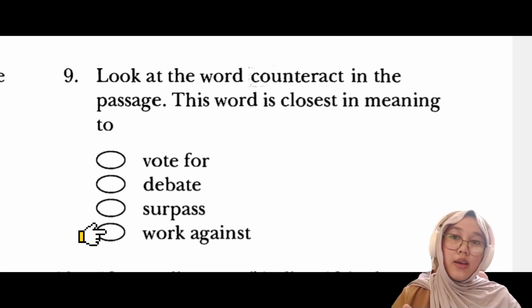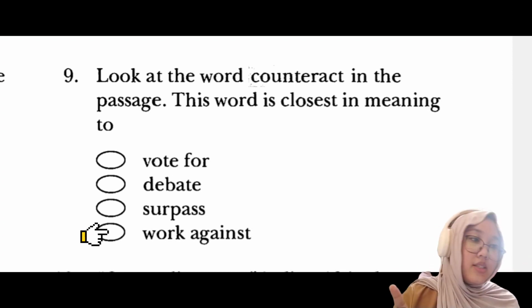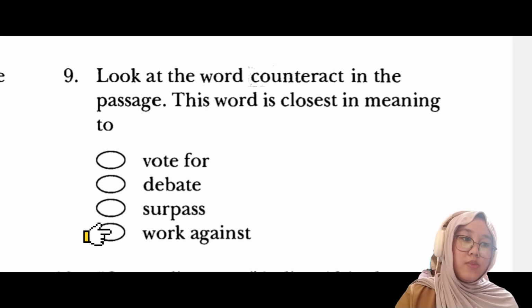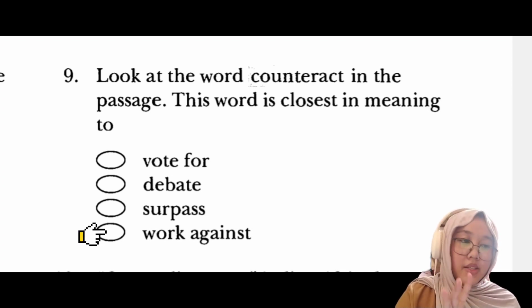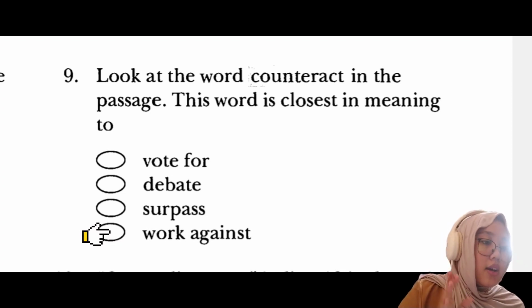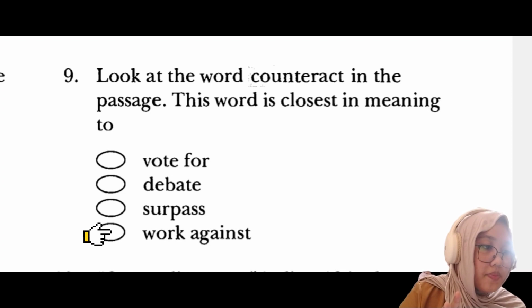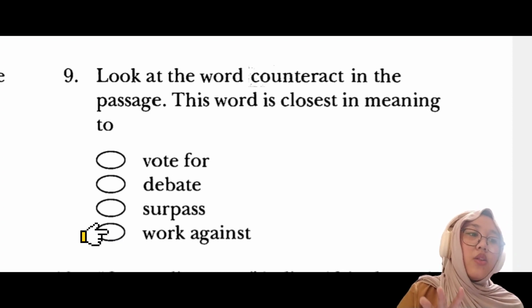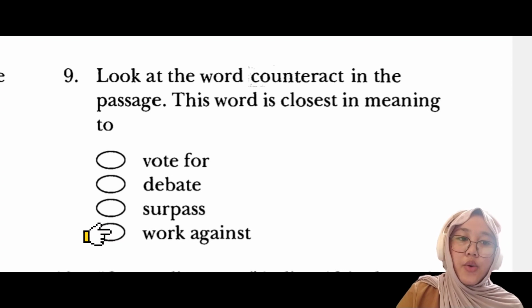Another way to see why I choose work against is to look at the passage. Where's the counteract? Congress can pass a law with a simple majority, but the president can veto such a law.